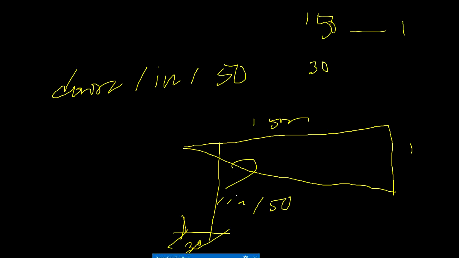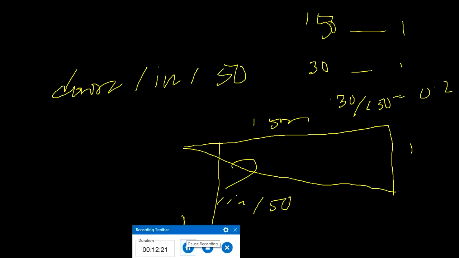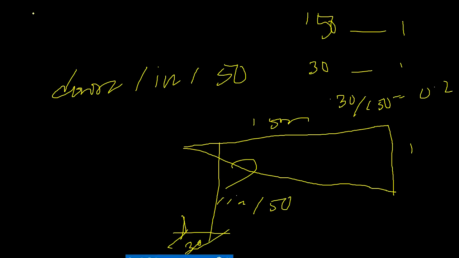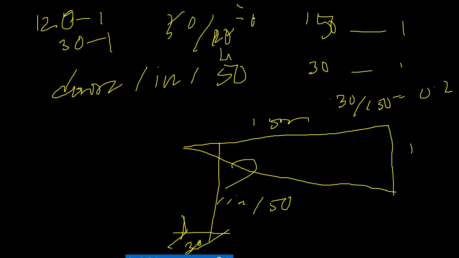Then for 30 meters, how much should it be? That is 30 by 150. If you do it, you will get 0.2. In the same way, for 1 in 100, 1 meter drop per 100 meters, then for 30 meters how much? Because the interval is 30, that is 30 by 100, which is 0.3. So this is the answer.